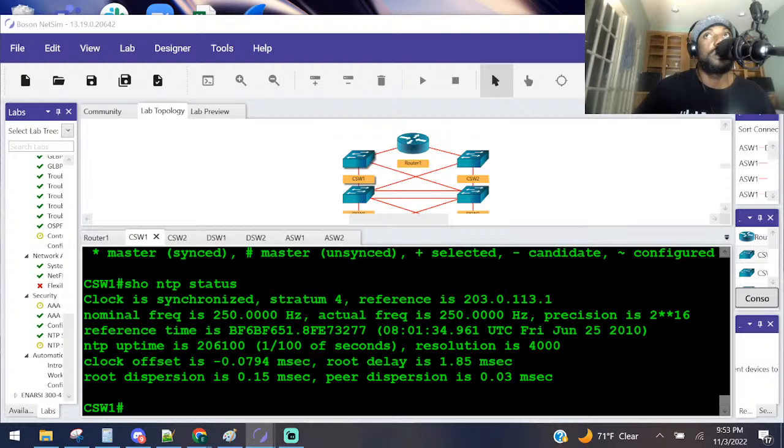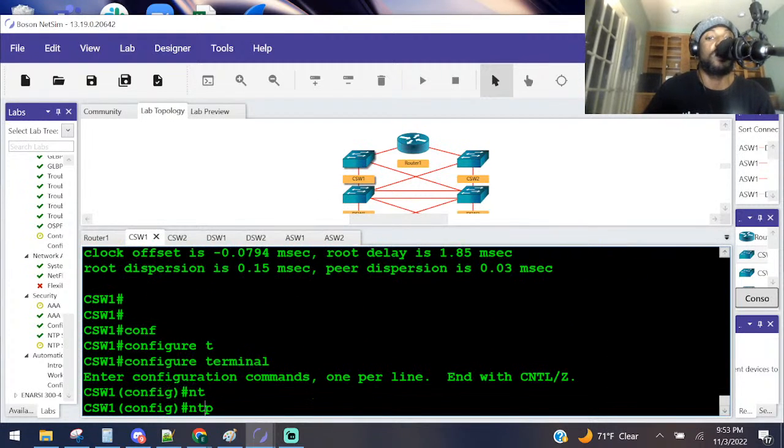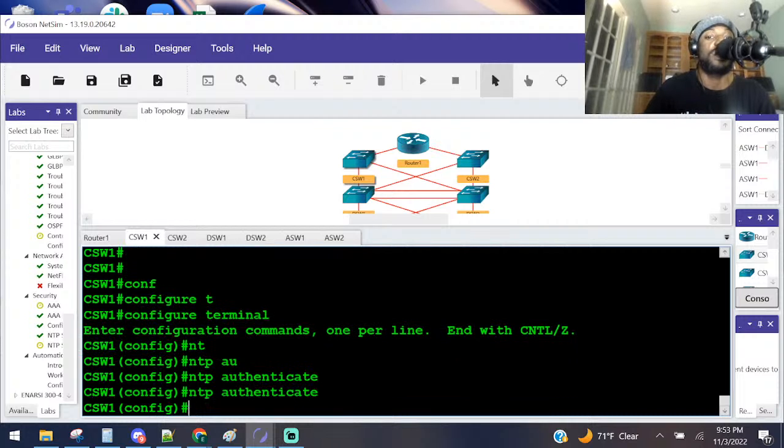On CSW1, configure NTP to use authentication. So that's what they want us to do right here. NTP authenticate. Now we turned it on. Now configure a key using ID of 1 and that same password like we did last time.